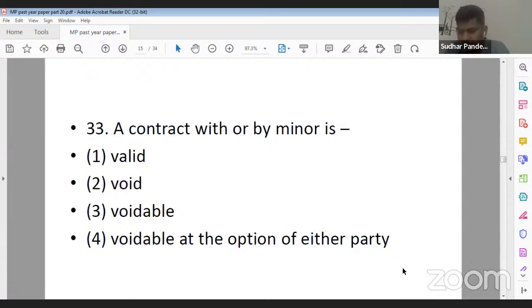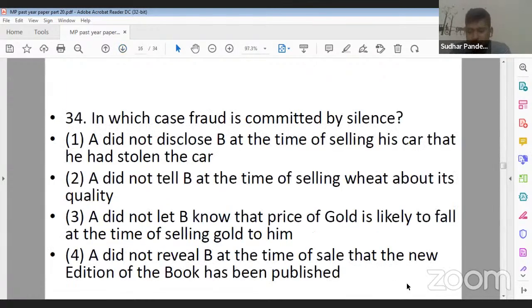Legal knowledge, try to write the question number as well. Yes, Ankita ji, you are correct. Harshvardhan ji, you are also correct. Its correct answer will be void. Any contract with a minor is void ab initio.